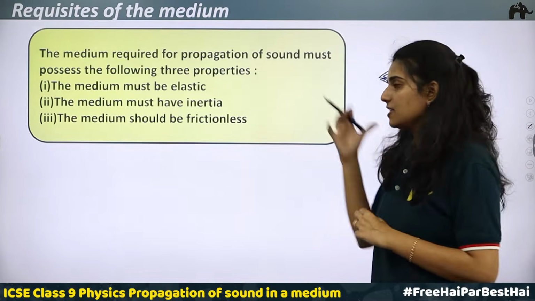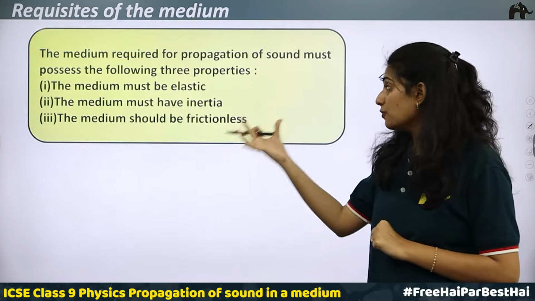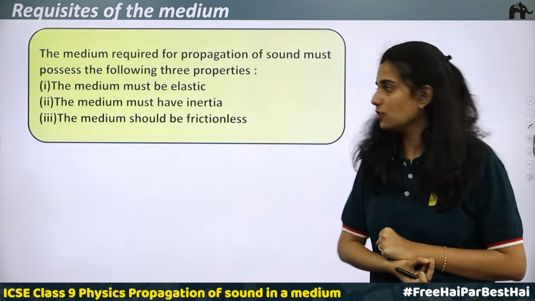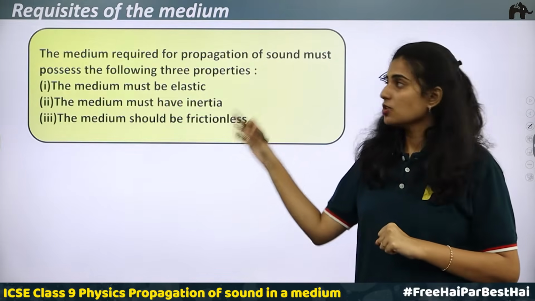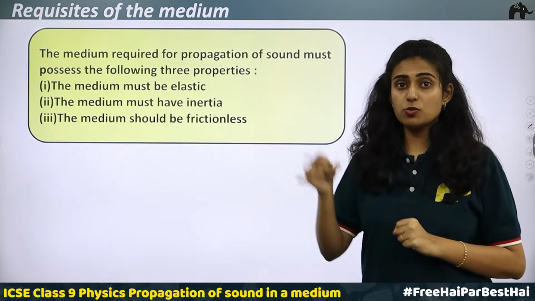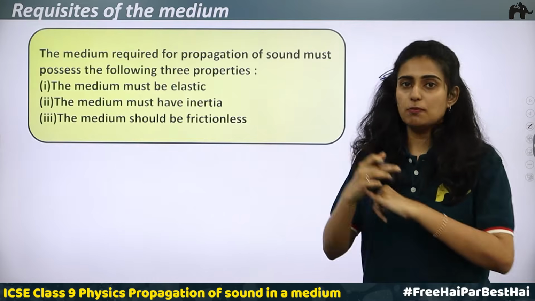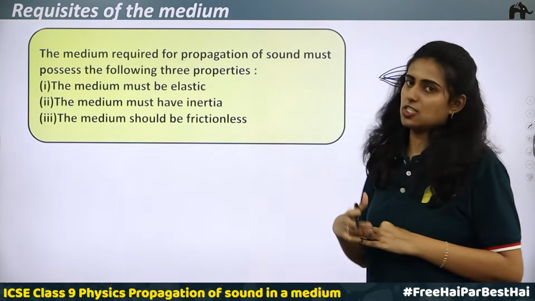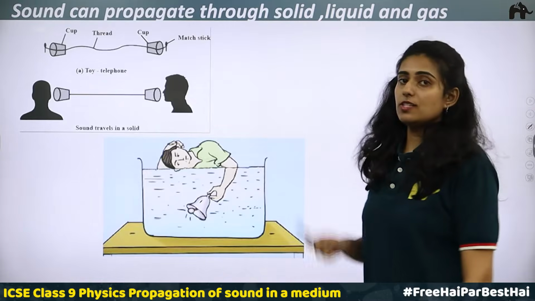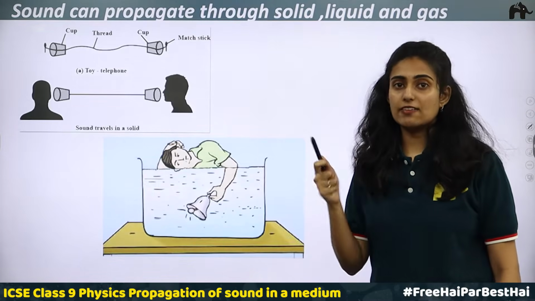What happens if there is friction? Due to friction there will be loss of energy. To prevent this you will have to choose a medium which is frictionless. So these are the requisites of the medium. When you choose a medium, it should be elastic, it should have its own inertia, and it should be frictionless. So we have said that sound needs a medium to travel, it cannot travel in vacuum.